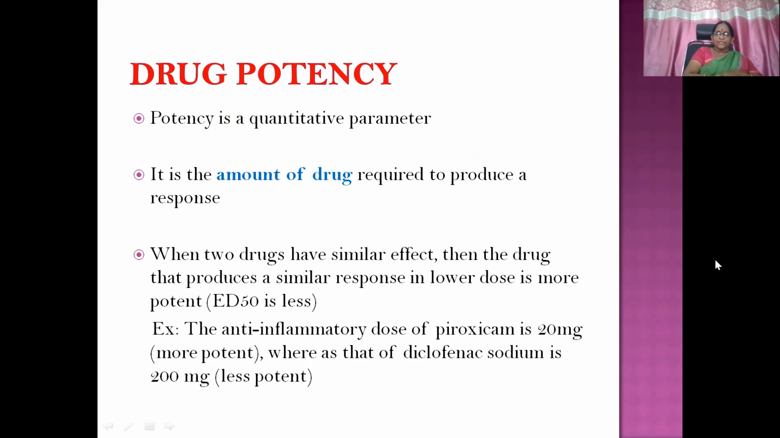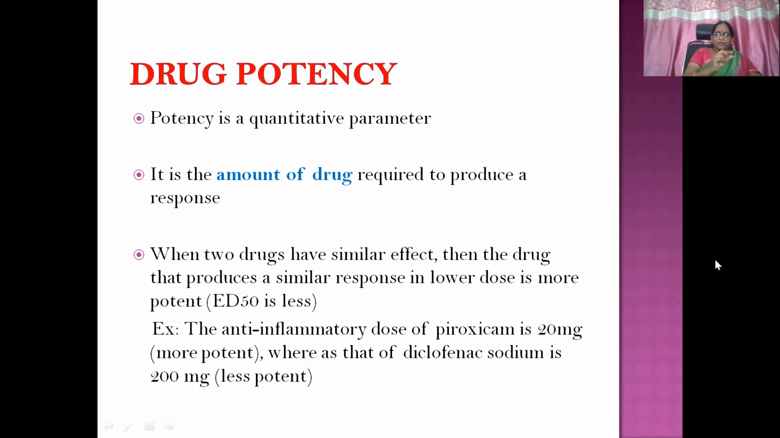Then another terminology, drug potency. It is a quantitative parameter. It is the amount of drug, how much you are going to give, required to produce a response. When two drugs have a similar effect, the drug that produces a similar response at a lower dose is more potent. Here the example is that the anti-inflammatory dose of piroxicam is 20 milligrams, that of diclofenac sodium is 200 milligrams. So the anti-inflammatory effect will be exhibited by 20 milligrams of piroxicam and 200 milligrams of diclofenac sodium.